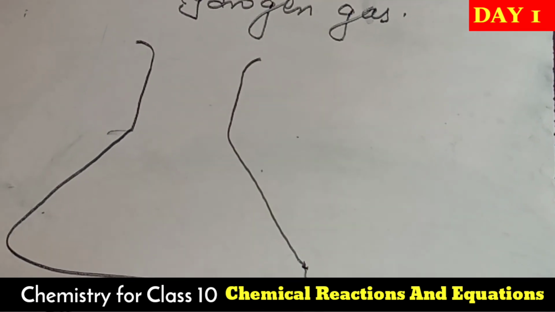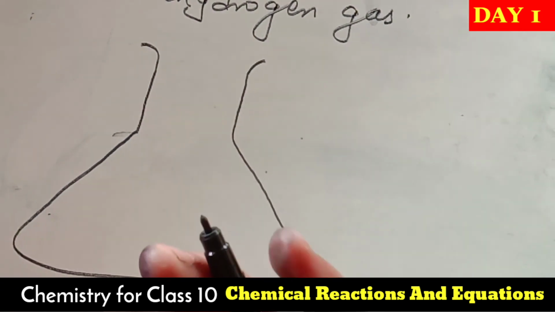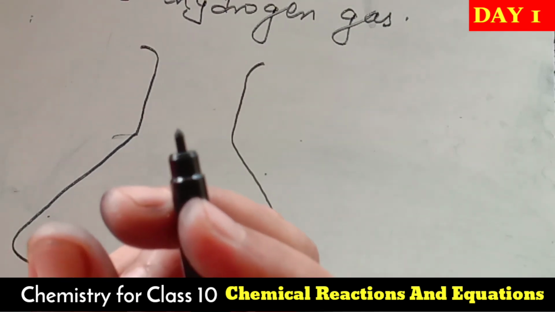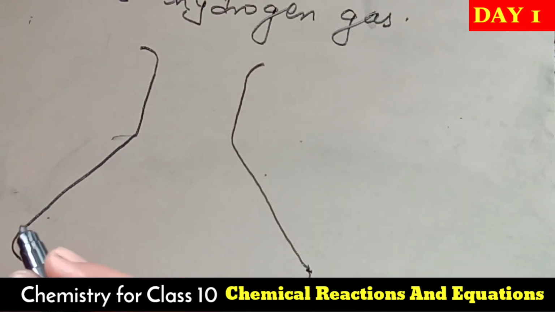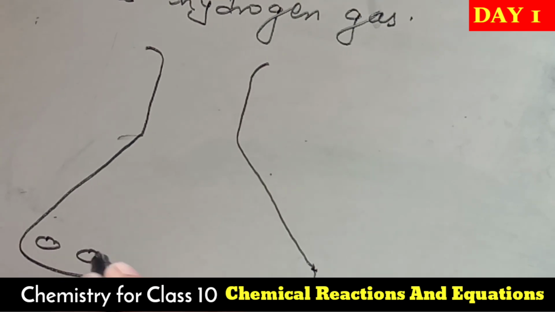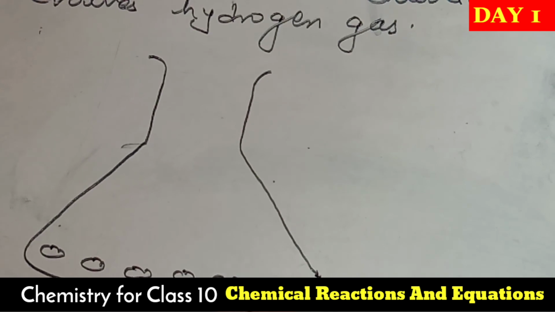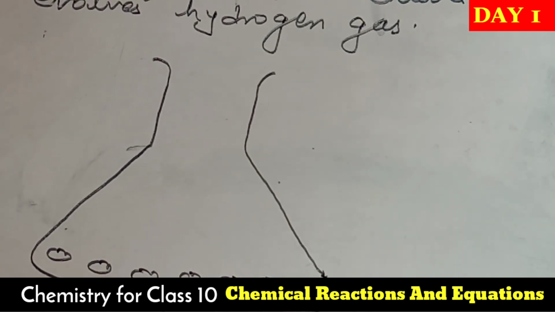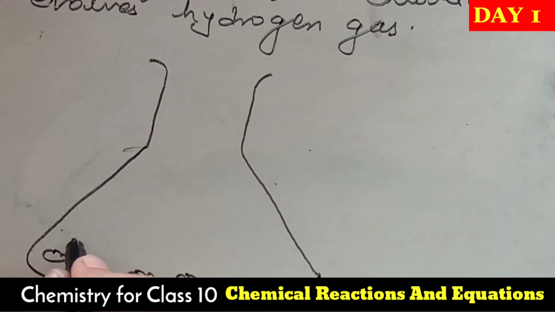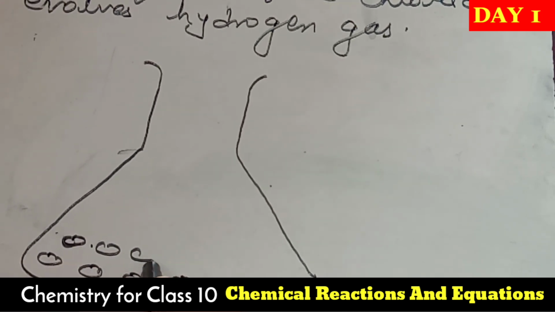I have taken a conical flask, and zinc I am taking as zinc granules. Zinc granules means smaller pieces of zinc metal, which you will easily get in your lab. So I have kept zinc granules in the conical flask.